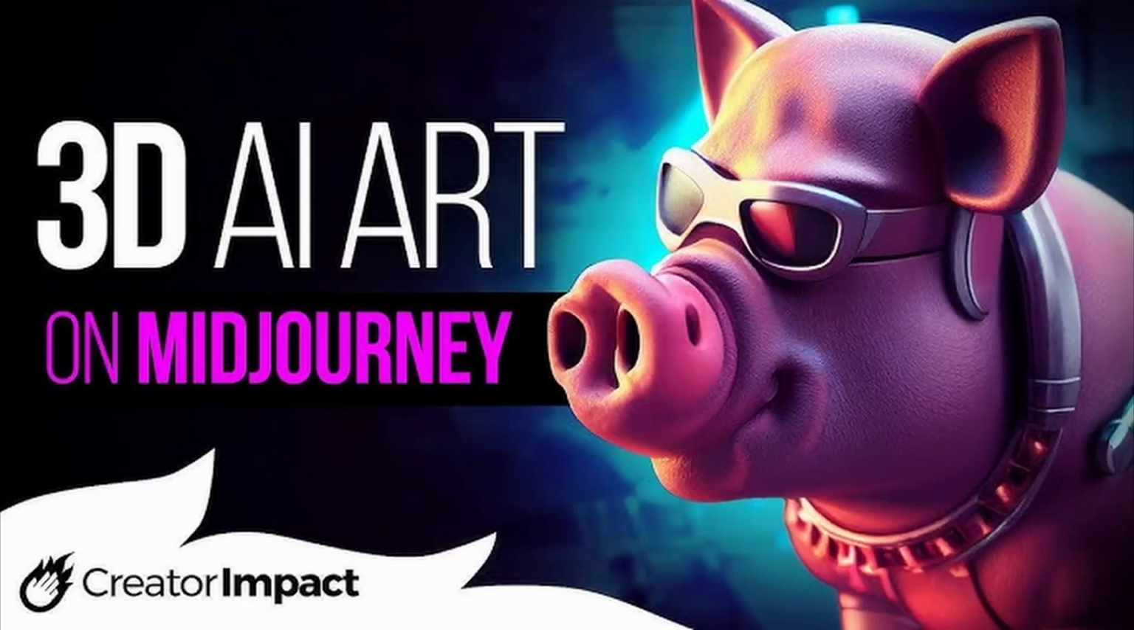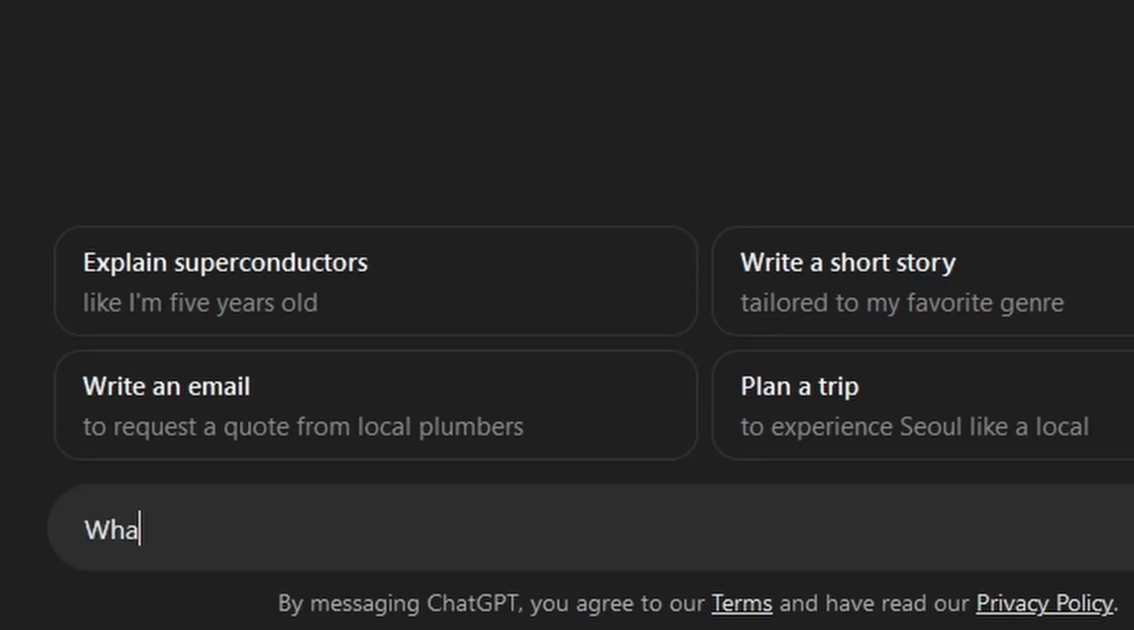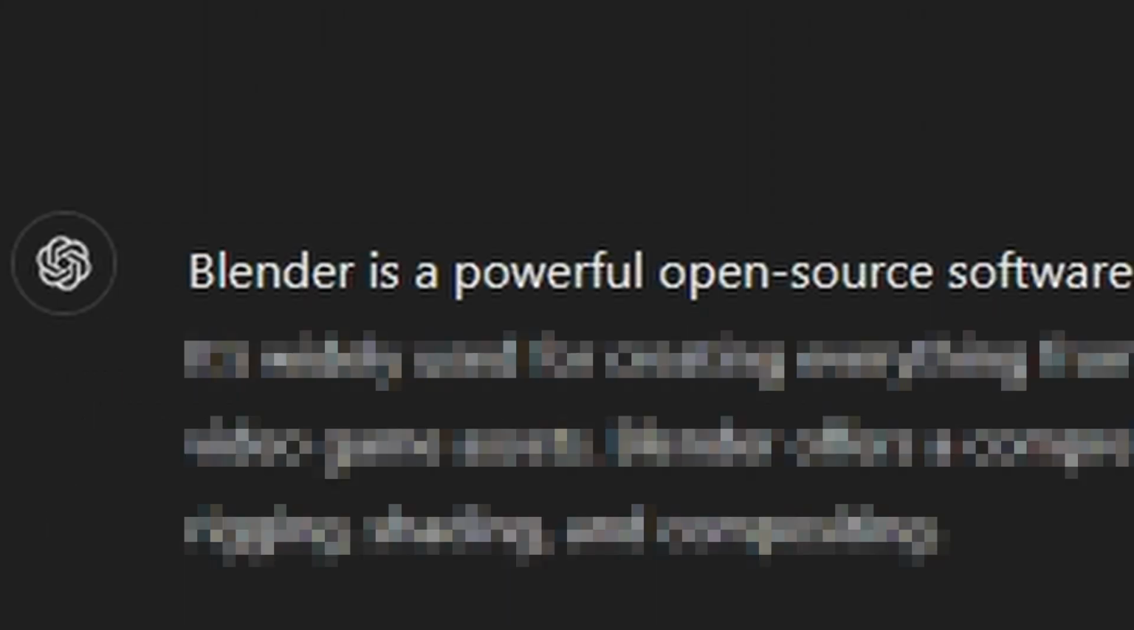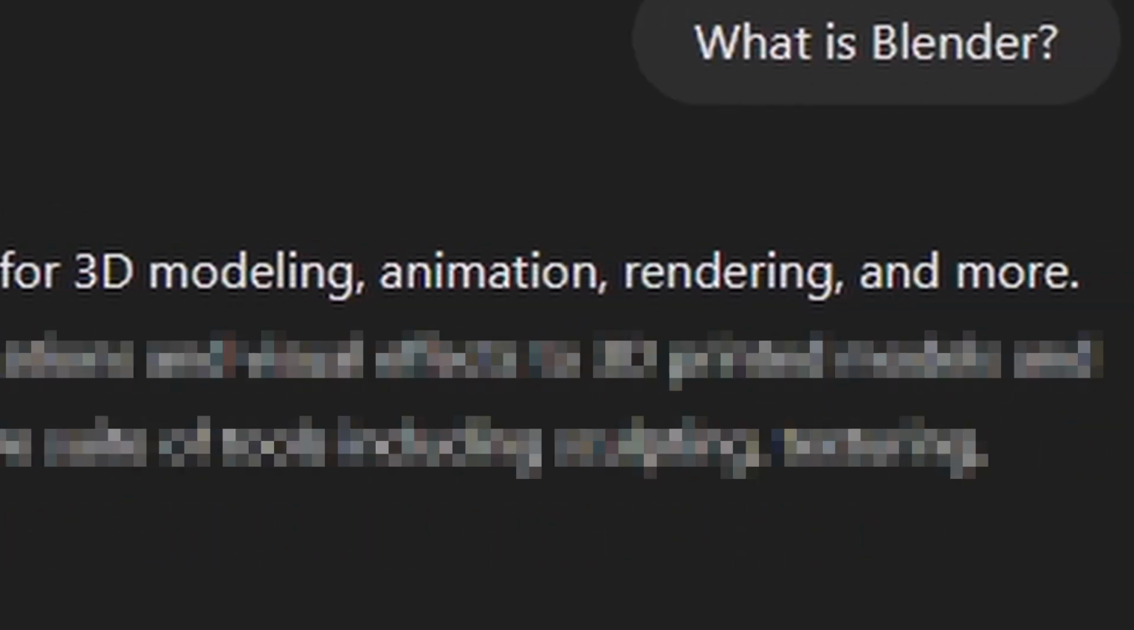I've been using Blender for a little bit now, so I wanted to see what it would be like to start fresh. AI is taking over my job, so I guess it's only fair that I use it for content. What is Blender? Blender is a powerful open source software used for 3D modeling, animation, rendering, and more.